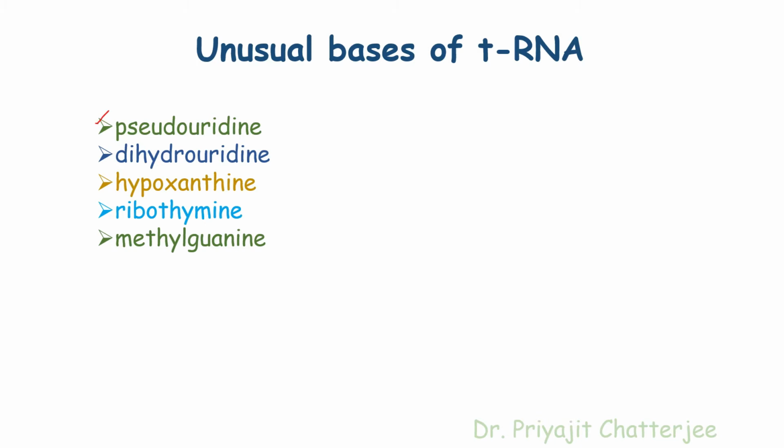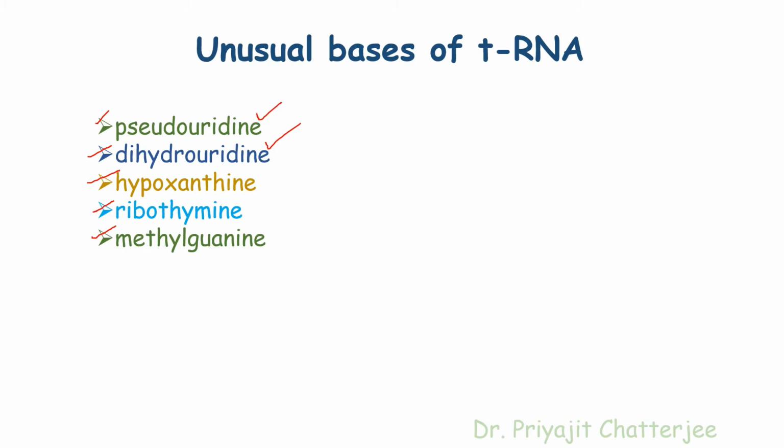pseudouridine, dihydrouridine, hypoxanthine, ribothymine and methylthymine. But among these 5 unusual bases, pseudouridine and dihydrouridine are most commonly found in tRNA molecules. The important function of the tRNA is to transfer the amino acids to the ribosome.